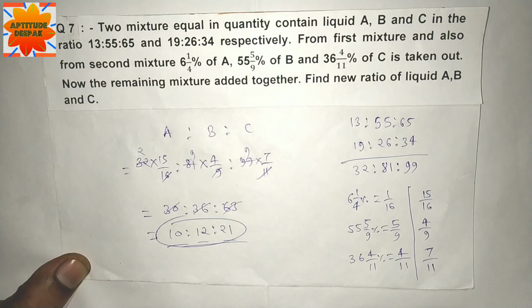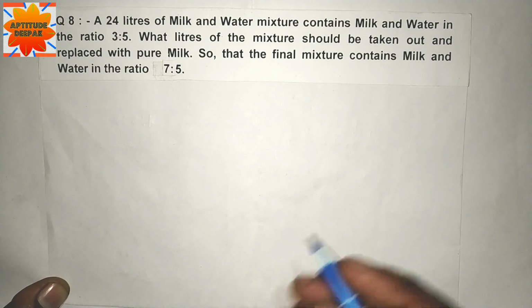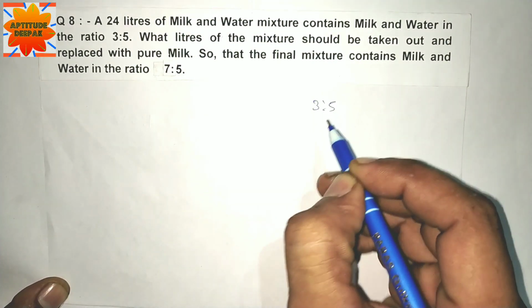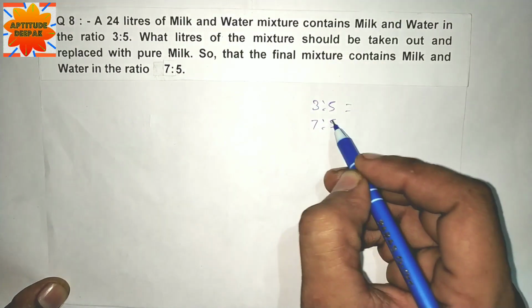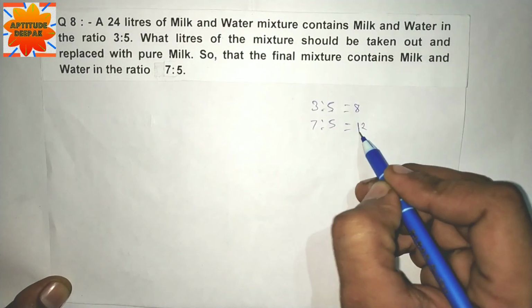चलते क्वेश्चन नंबर 8 पे. Question number 8. 24 liters of milk and water mixture contains milk and water in the ratio 3:5. What liters of the mixture should be taken out and replaced with pure milk so that the final mixture contains milk and water in the ratio 7:5? 3:5 is 3 plus 5 equal to 8 and 7 plus 5 equal to 12.